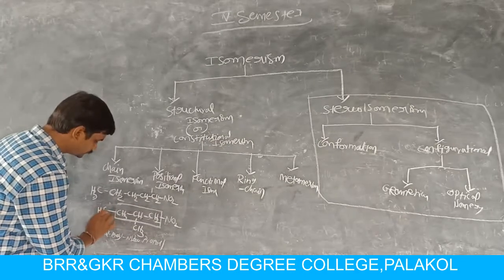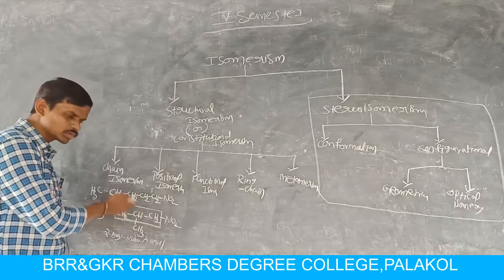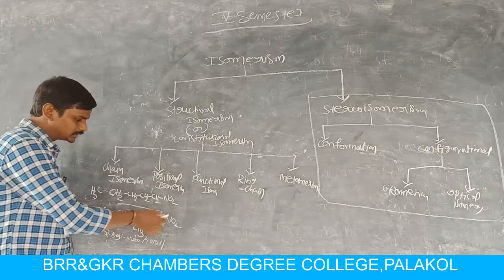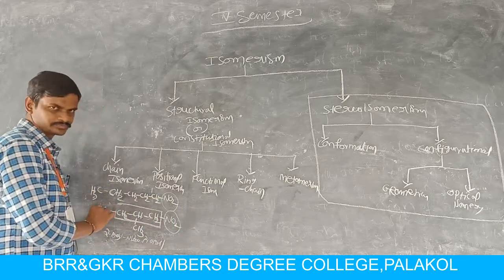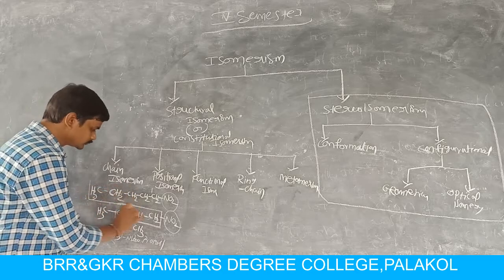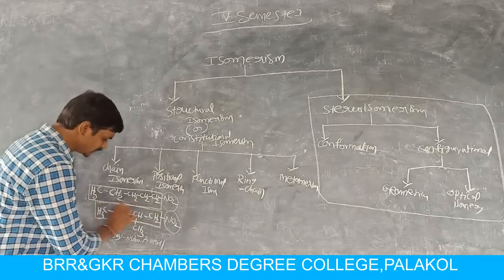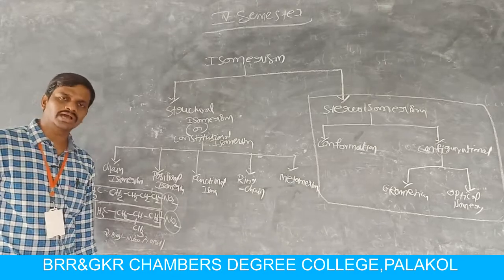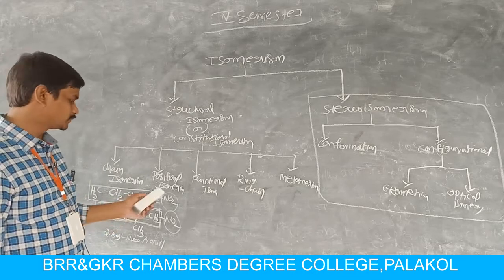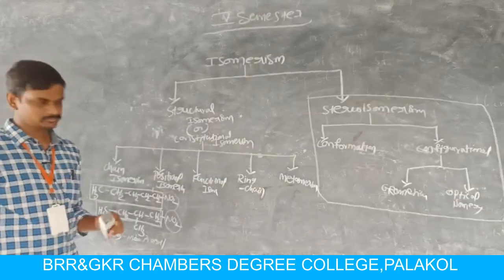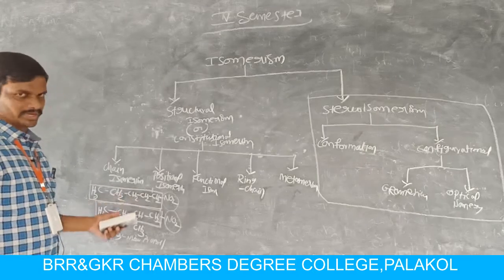Here we have to add an additional methyl group to the carbon atom. Here the molecular formula of these two compounds is the same, and the position of the NO2 group is the same, but the carbon chain is different. In this molecule, the carbon chain has 5 carbon atoms, but in this molecule, the carbon chain has only 4 carbon atoms. So the carbon chain is different, but the position of the NO2 group is the same. So these two are also chain isomers.